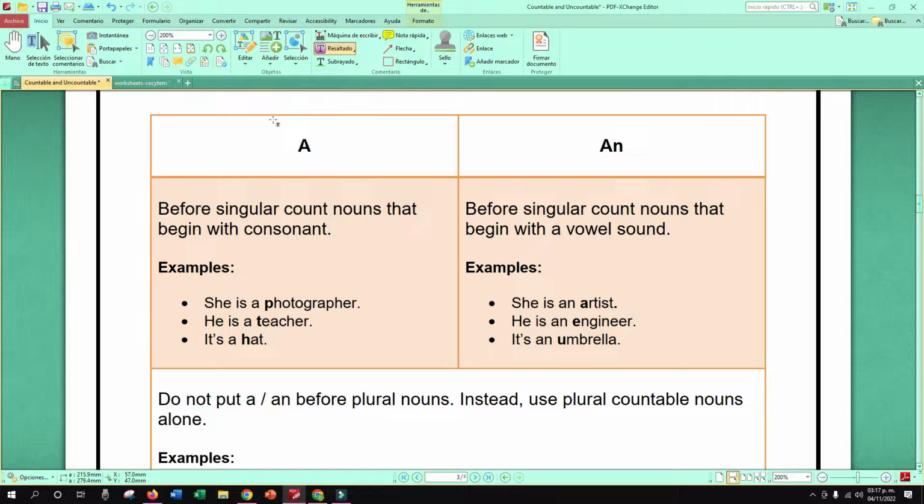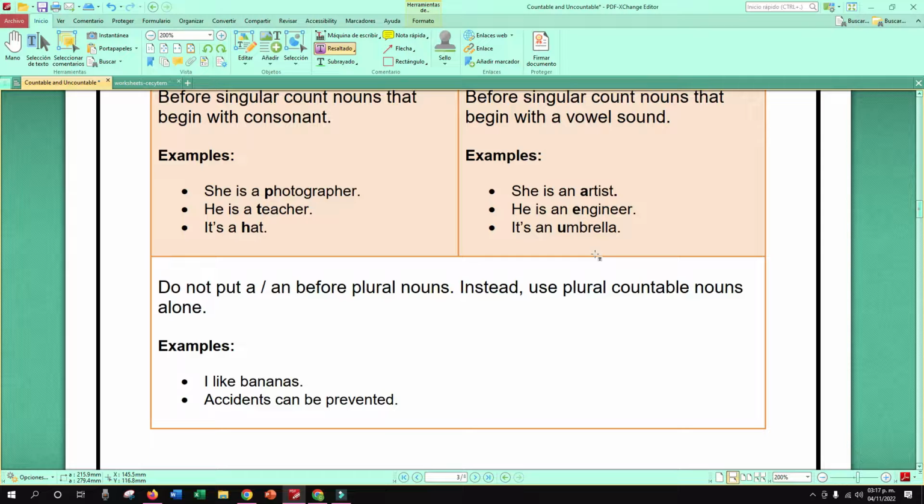Bueno, hace varias semanas estudiamos los artículos, ¿verdad? A, an. Si ustedes se acuerdan, utilizamos a cuando tenemos la otra palabra que comienza con sonido de consonante. Y tenemos an, que lo vamos a utilizar cuando la siguiente palabra comience con sonido de vocal. Esto igual ustedes ya lo saben, ya lo habíamos estudiado y lo podemos utilizar con nombres contables, ¿ok?